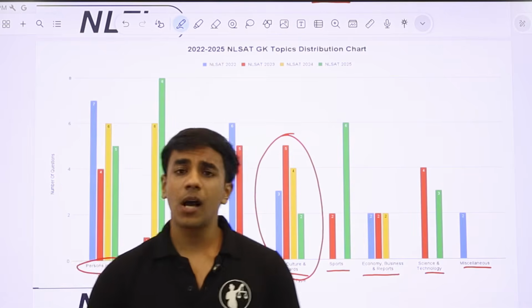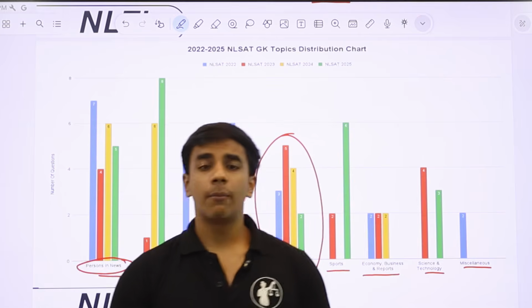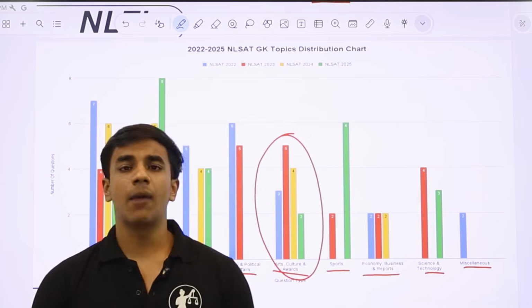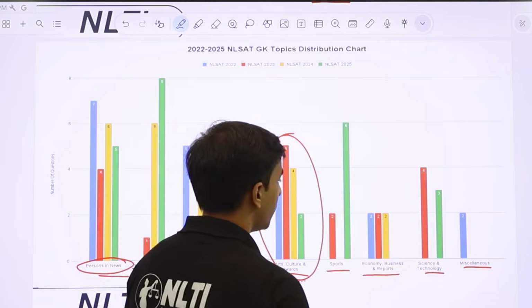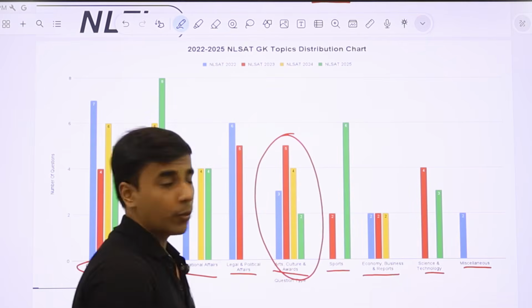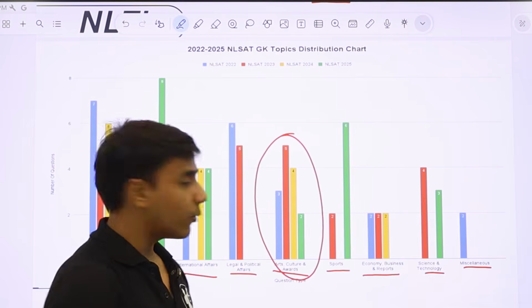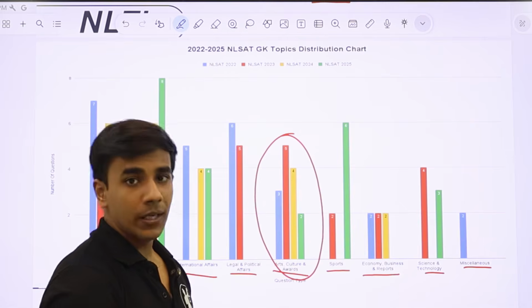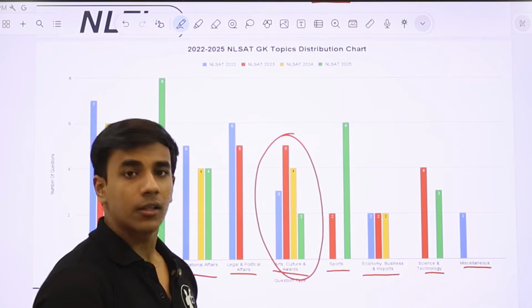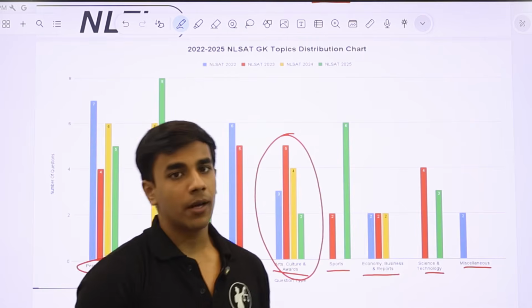So sports do become an important topic for you, but only if there was a landmark event that had taken place, like the Olympics. Now, economy business reports, no question asked in NLSAT 25, but questions have been frequently asked in NLSAT 22, 23, 24. So maybe it becomes important or maybe not, depends on the time you have to prepare for these topics.